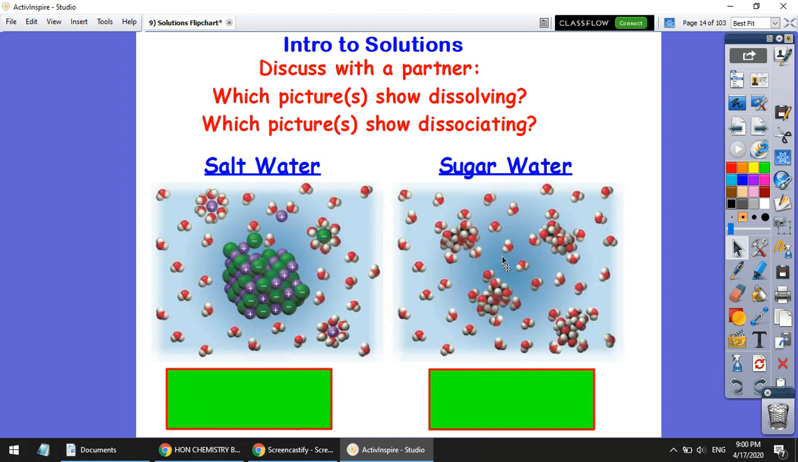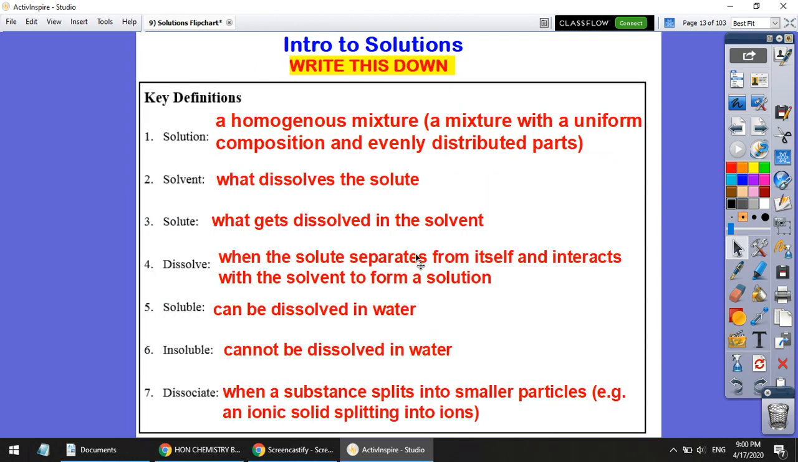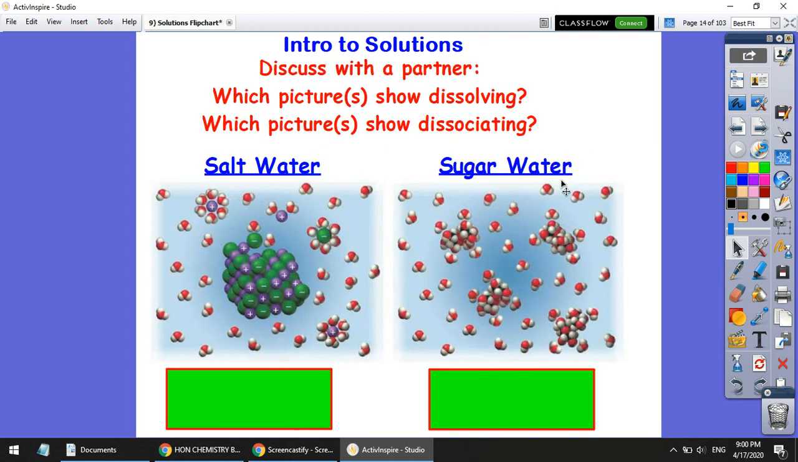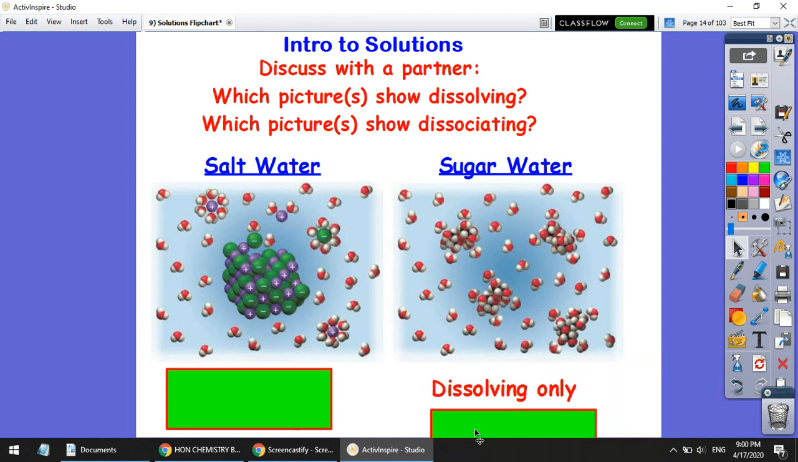So let's look at these two pictures here, okay? Well, it's kind of hard to see, but this is a sugar molecule here. We can see some black carbon atoms and some hydrogen atoms and some oxygen atoms. Now, these sugar molecules have separated from themselves and they're interacting with the solvent, with the water in this case, right? Because we have these sugar molecules, they're separated here, but they haven't broken apart into individual atoms. So these sugar molecules, they're dissolving only. They're not dissociating, right? We see still a whole sugar molecule here.